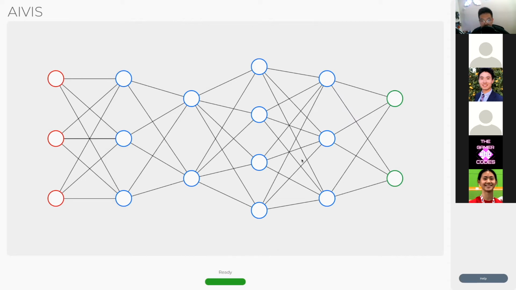Now that we have this neural network set up, how do we train it? How do we use it? Because this thing is pretty useless if we can't train or use it. As you can see, we have two buttons right here: upload input and upload labels. If you know anything about neural networks and artificial intelligence in general, you know that they look at big data, a lot of data. They try to figure out patterns and information embedded within the data, and use what they learned to figure out new information on new data.